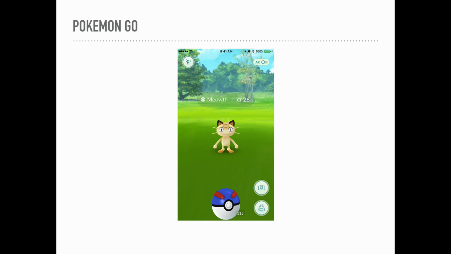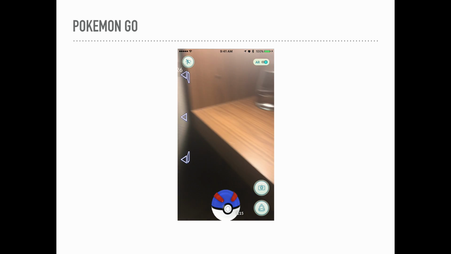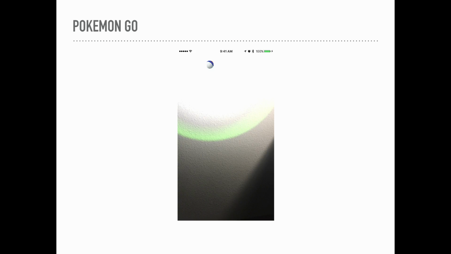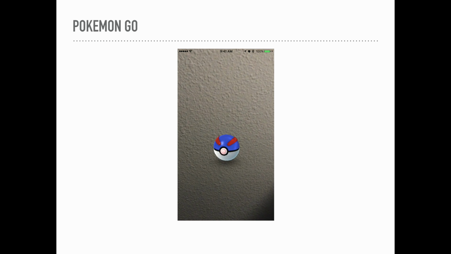And then there's Pokemon Go. This is kind of augmented reality. It's not super extensive. It's on the very low AR side of the scale. But if you haven't played it, you find little Pokemon and you throw this ball at it and you try to catch it, and then you can turn on the AR mode and actually see it in your living room or wherever you are in space.